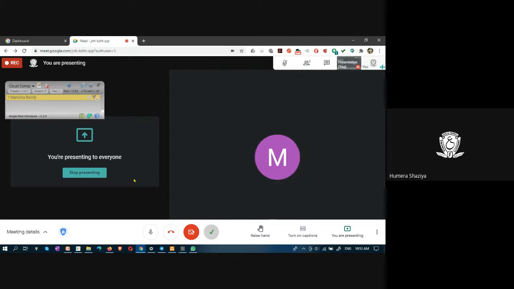It is a cloud service, and there is a OneDrive app also. You can install it on your mobile, and whatever you store, you can access. Suppose you have two laptops and you store on OneDrive, then you can access the data from another laptop if you open that OneDrive. OneDrive is a cloud service, which means the data is not stored locally. It is stored in a data center.